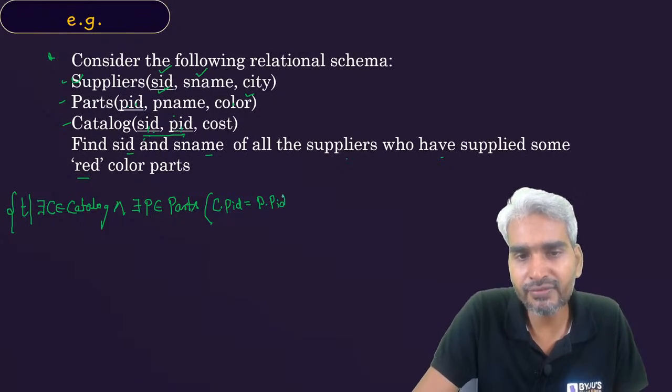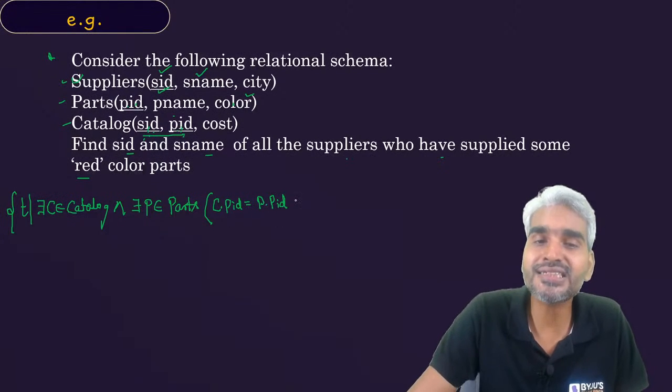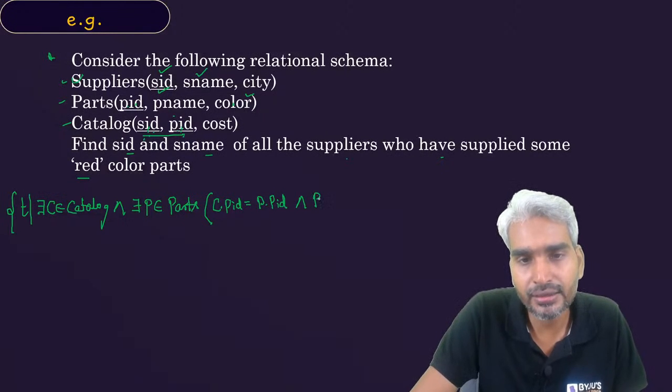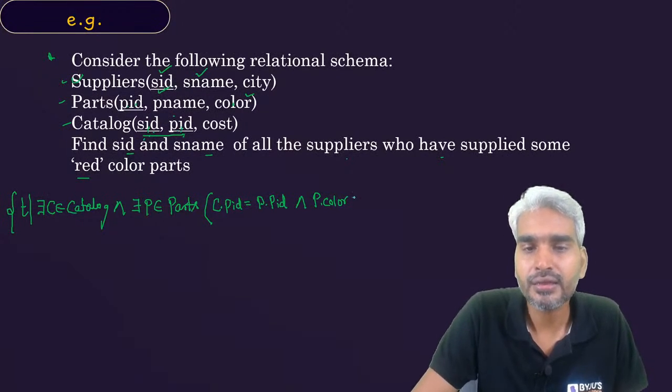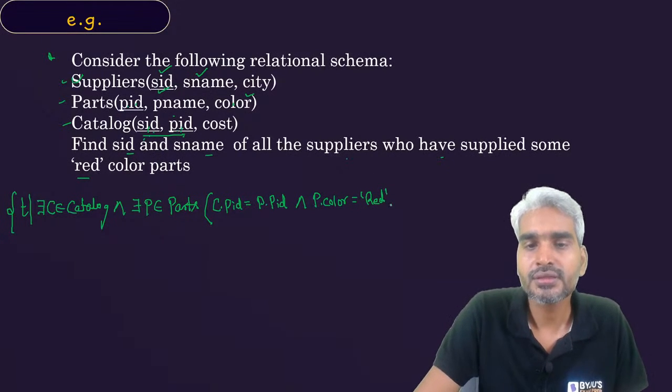This is okay. If the PIDs are not the same, then you don't need to go ahead. But if the PIDs are the same, then you also need to check the color of that PID, and the color with respect to tuple P, if it is equal to red, then what will you do?